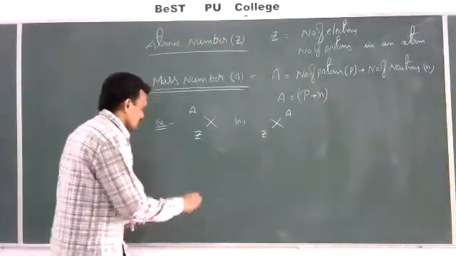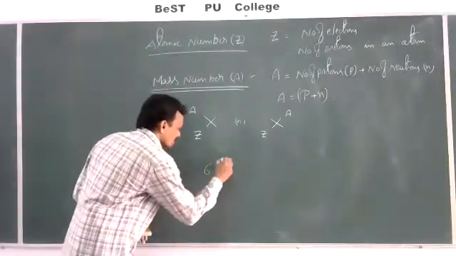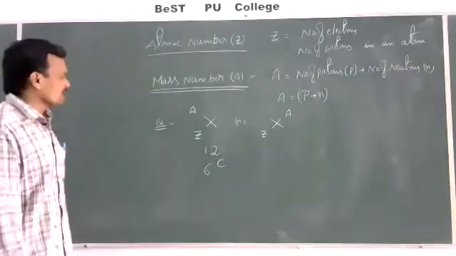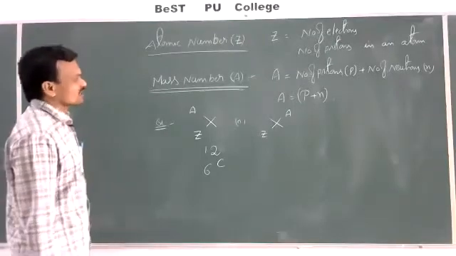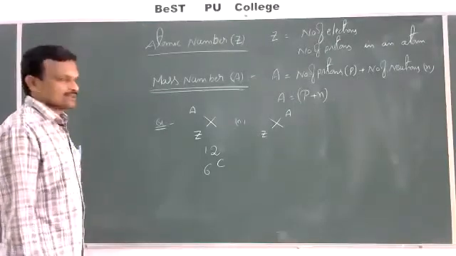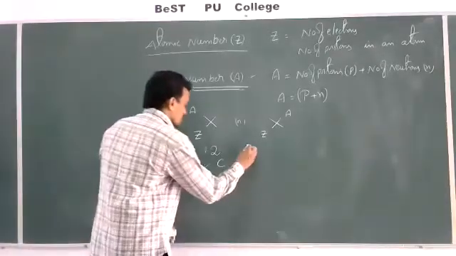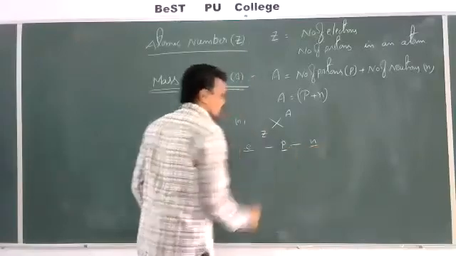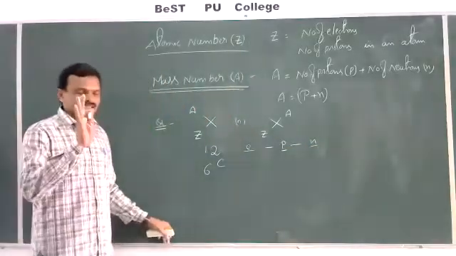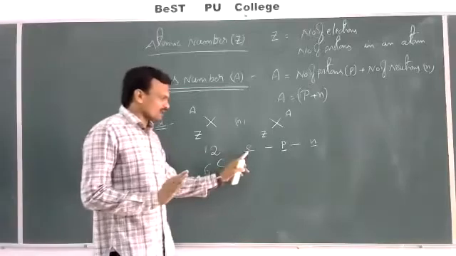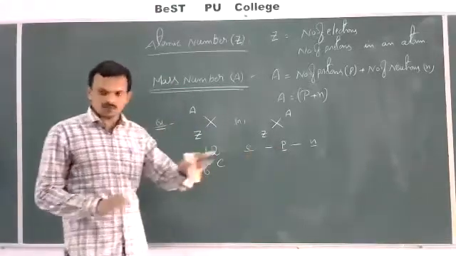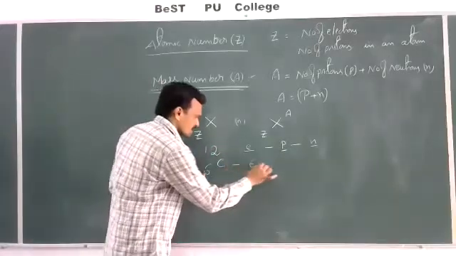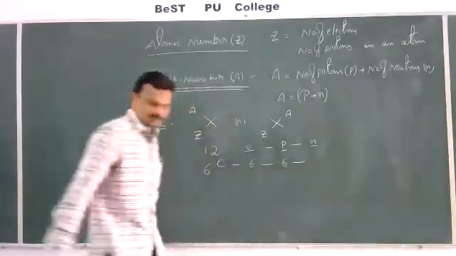Now I'll take an example, 6C12. So how many electrons, protons and neutrons are present in 6C12? Let us see here now. In any nuclide, the number of electrons and number of protons is always equal. So the atomic number is the number of electrons: 6 electrons, 6 protons.